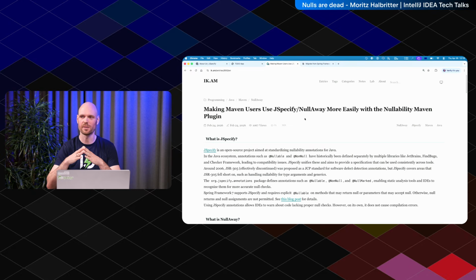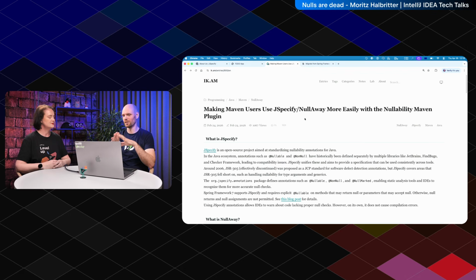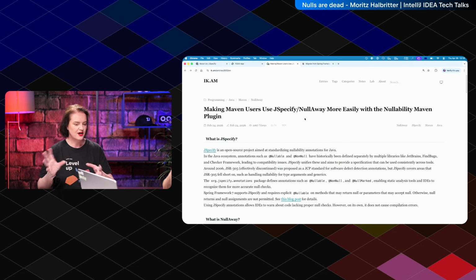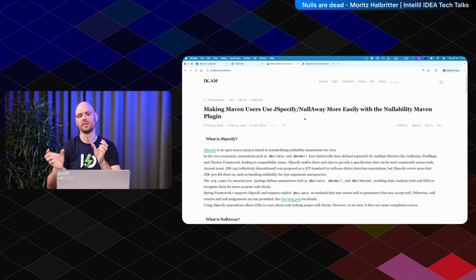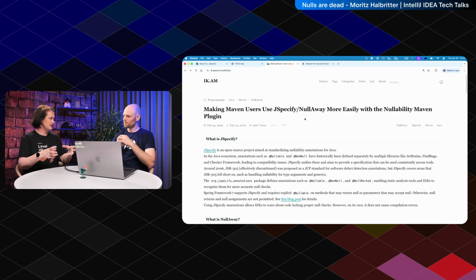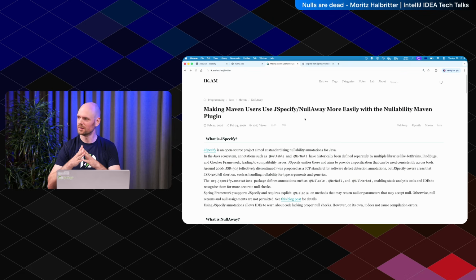Error Prone is a plugin which has been created by Google. And Error Prone has a lot of other checks. For example, it finds some other code flaws and stuff. Like all kinds of static analysis that you can run on your code to find potential bugs, essentially. Right. And NullAway is a plugin into Error Prone to specifically check for nullability. Right. And in this case, we are only interested in the NullAway checks and not the other Error Prone checks.